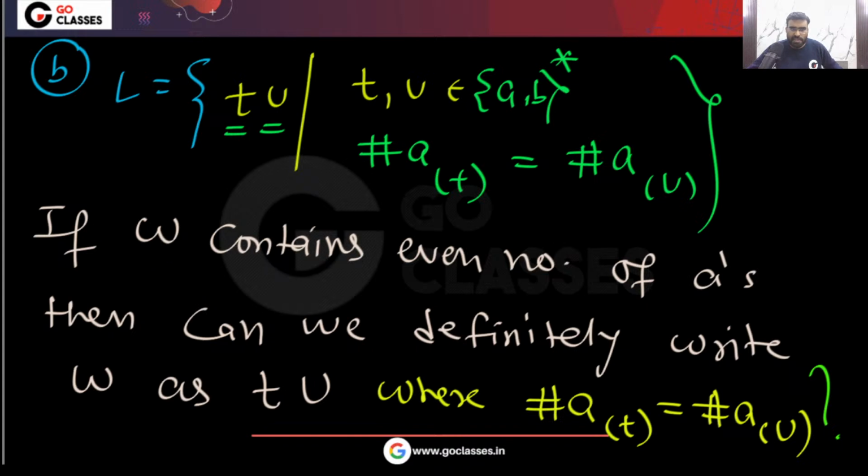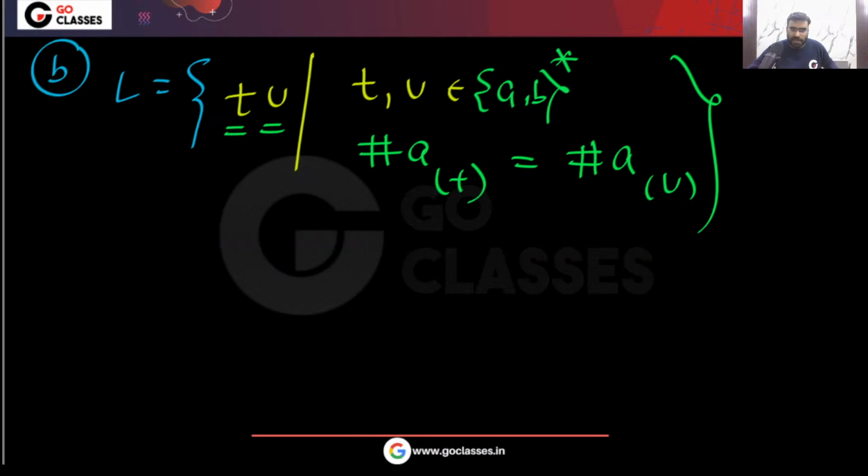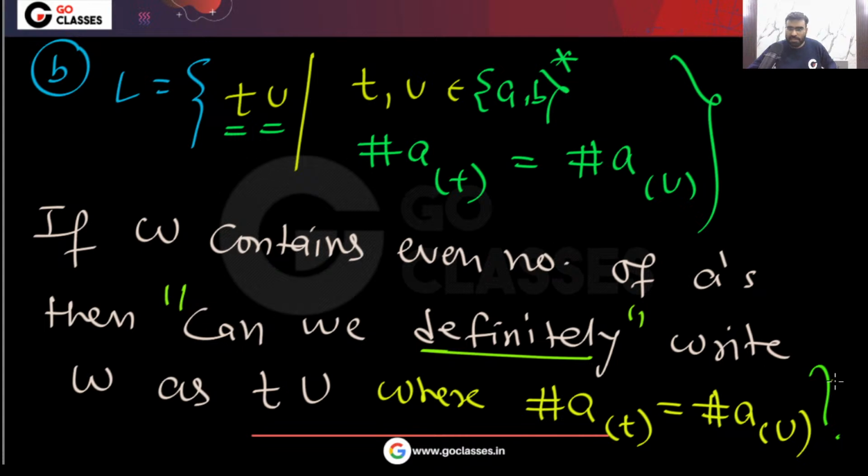If w contains an even number of a's, then can we definitely write that as tu, where the number of a's in t equals the number of a's in u? Yes, that will be correct. The answer here will be yes.